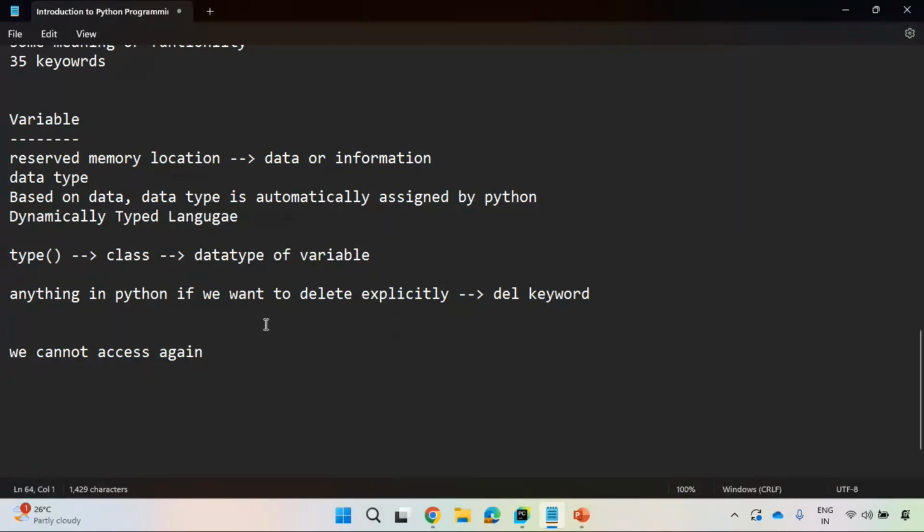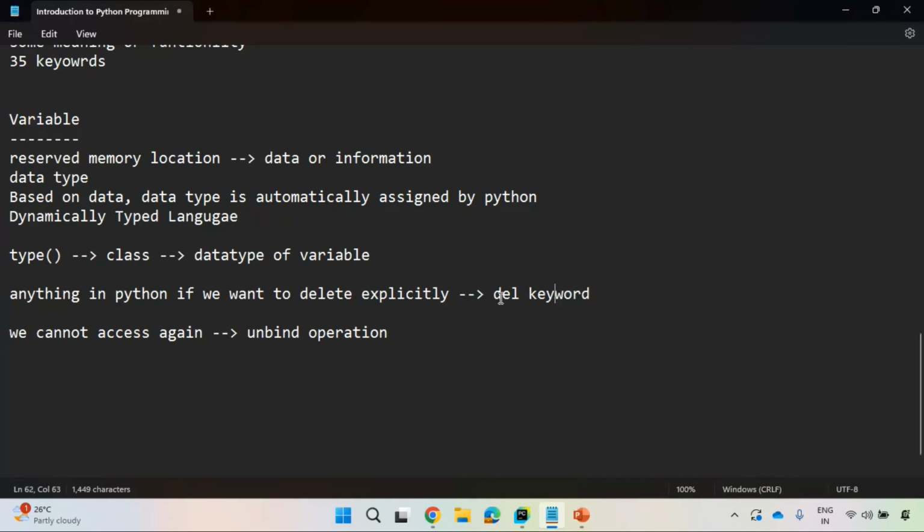Anything in Python is an object. Very clear. We can delete any object by using the del keyword. There is no problem. But if you delete anything, yes, deleted. That is gone. You can't recover that again, which is an unbind operation. Very, very important terminology it is.